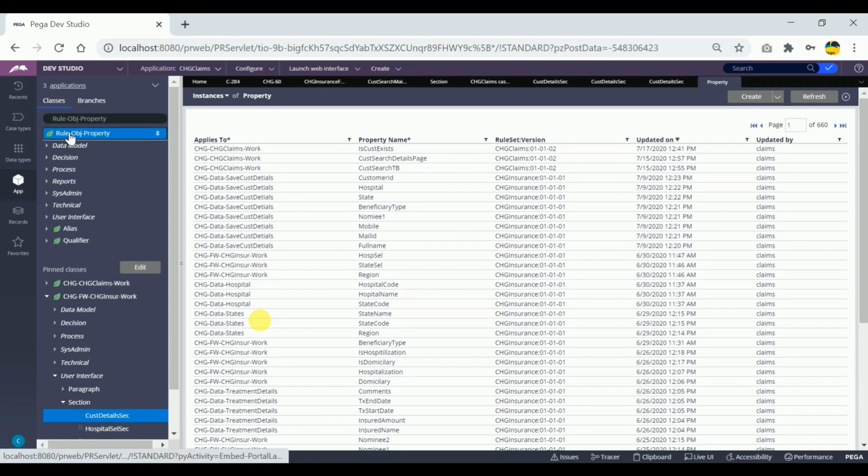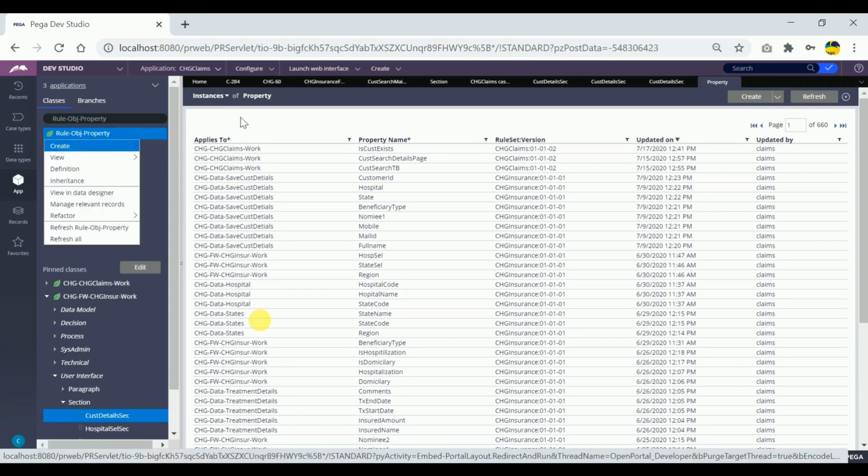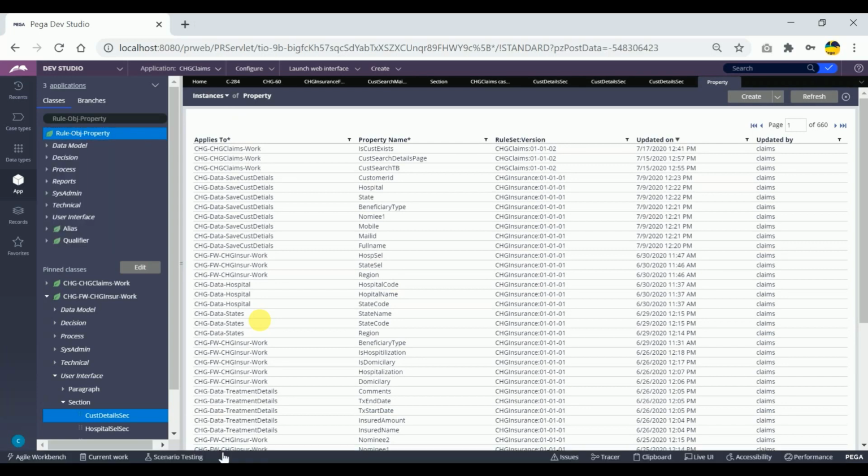We'll go to the particular table which is connected to this class, and I'll search for the table in the database, and for sure there should be one heading called pzInsKey, and there I will identify the pzInsKey. Okay, this is one thing. And the main thing is we need not go to the database table any time. All the time we can do it from PRPC only.